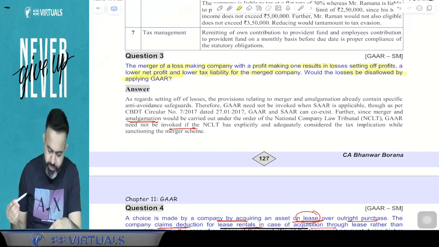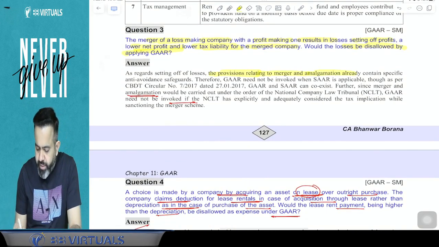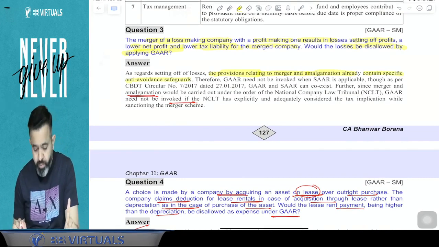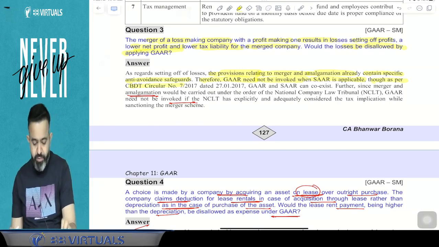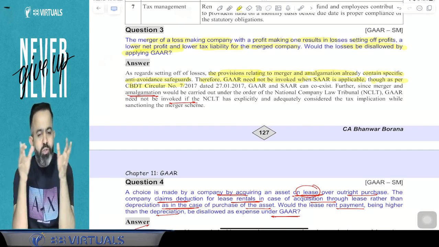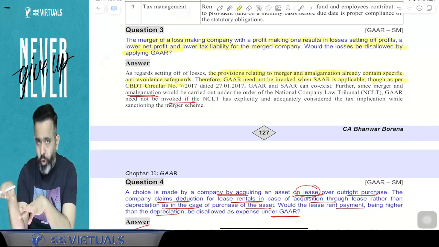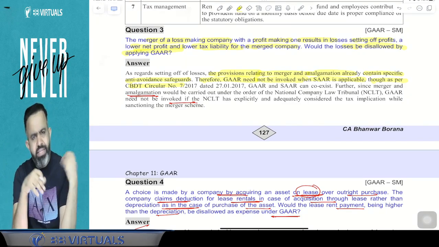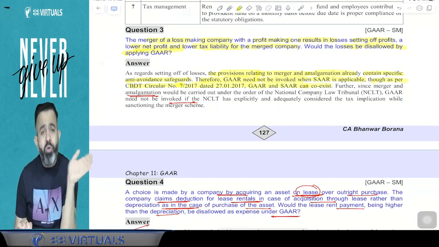So here, what this point says, try to understand. As regards setting off of the losses, the provisions relating to merger and amalgamation already contain specific avoidance safeguards. Therefore, GAR need not be invoked when SAR is applicable. But guys, what happened? One of the CBDT circulars says that GAR and SAR can coexist also. So for the amalgamation case, there are various specific anti-avoidance rules already there in the law. So they are saying that when SAR is there, there is no need of the GAR. But as per the CBDT circular, GAR and SAR can coexist.